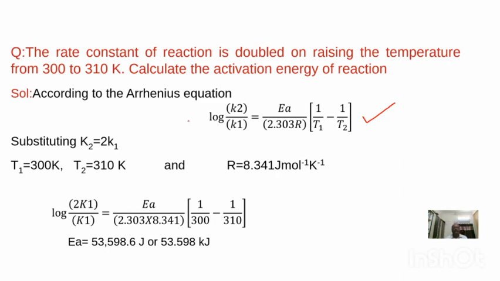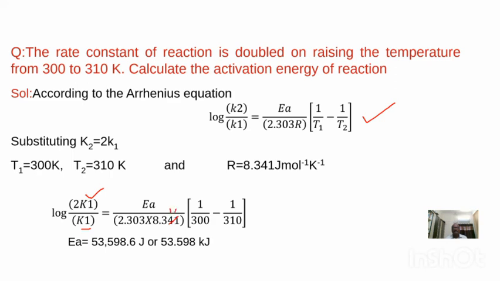Now, K2 is equal to 2K1, because when you are increasing the temperature by 10 degrees centigrade, K2 becomes double. That's why instead of K2 we are writing 2K1. Here we are substituting, divided by K1, that is equal to EA by 2.303 R.